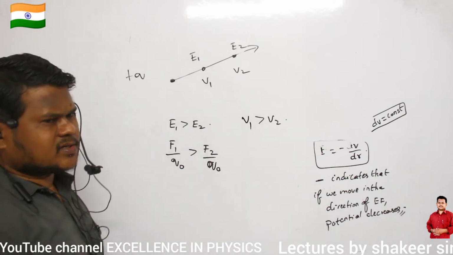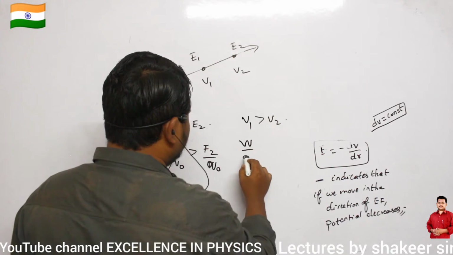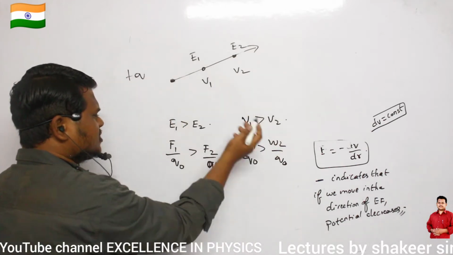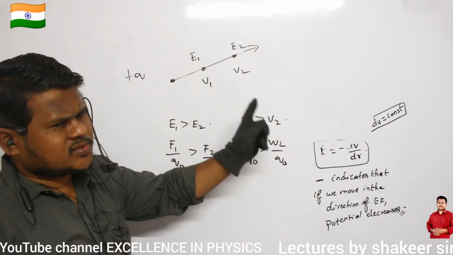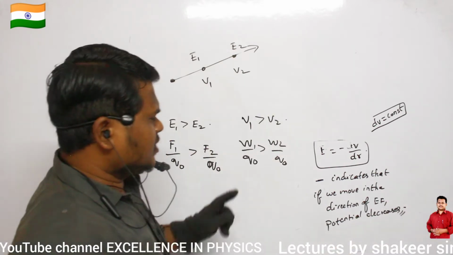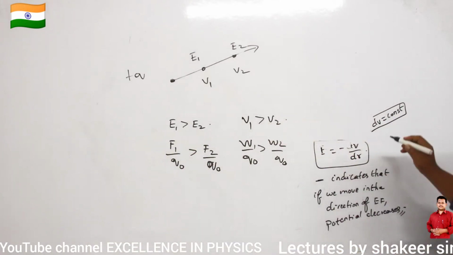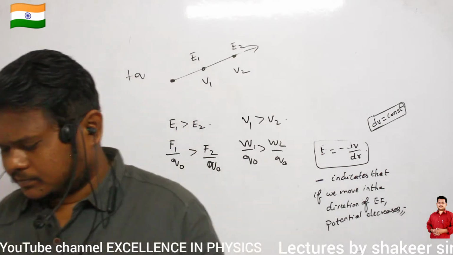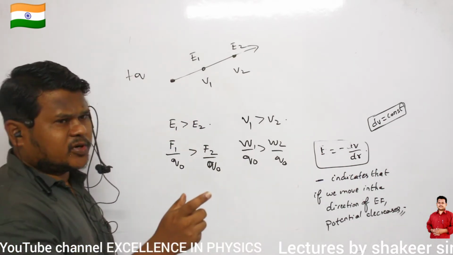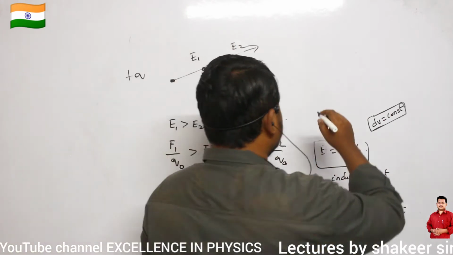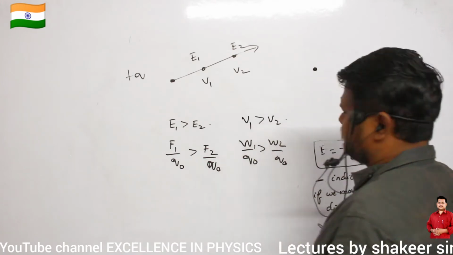Why is potential greater? Because what is the definition of potential? Work done per unit test charge to bring from infinity to a particular position. So as I move closer to the charge, work done also increases. So potential decreases as I move away from the point charge. Are you able to understand, all of you? Now how do I want to draw the equipotential surface? I have to draw it such that dV is a constant. What is meant by dV? Change in potential should be constant. So how can I draw equipotential surfaces about this point charge? That is my question.